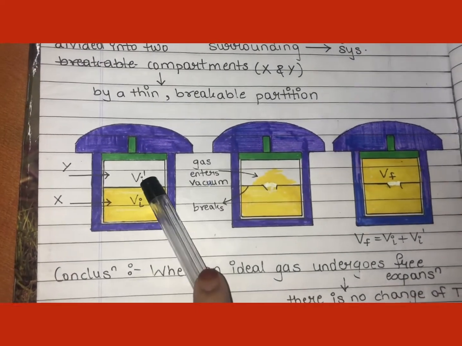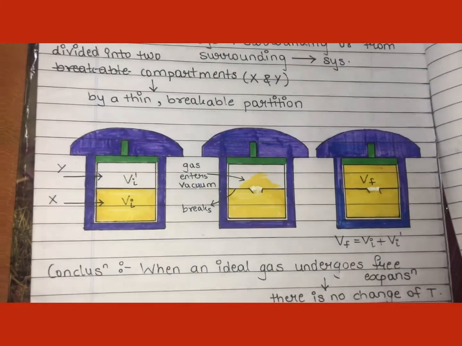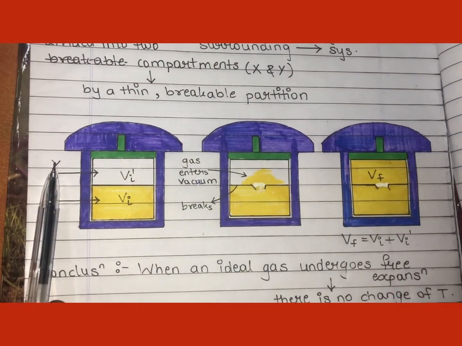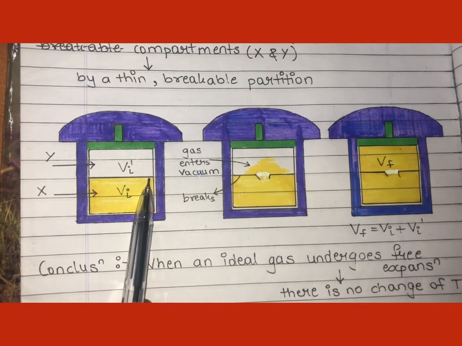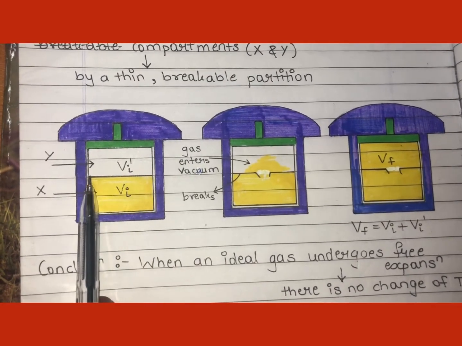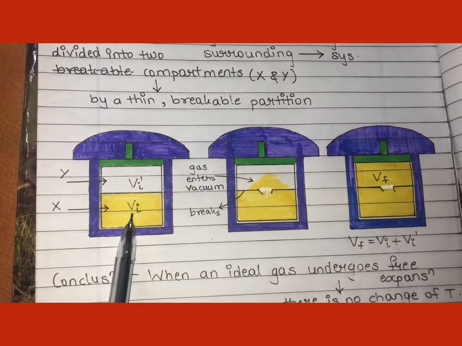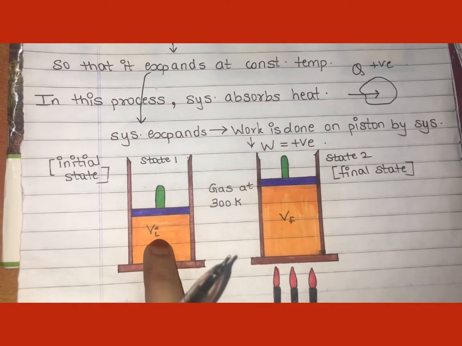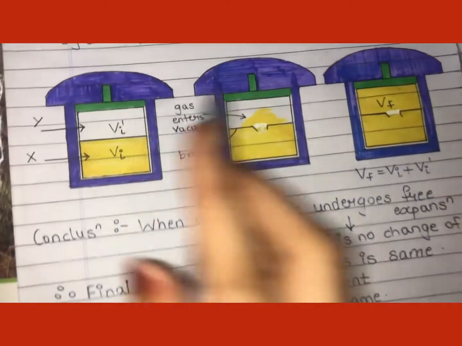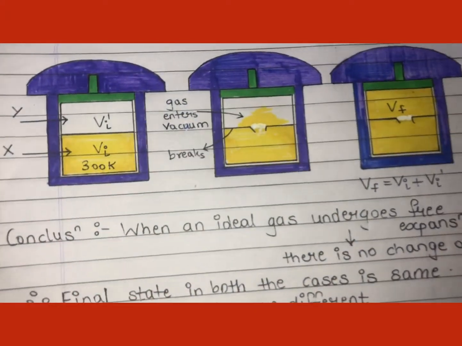Now your cylinder is divided into two compartments, X and Y, using a thin breakable partition which can break. In compartment X the volume of the gas is Vi. This volume is the same as the volume of the gas used in the first case. Here the temperature of the gas is also 300 Kelvin, as it was in my first case.